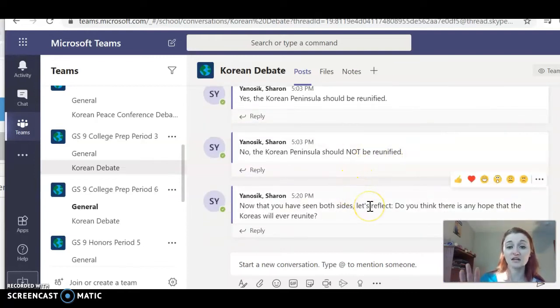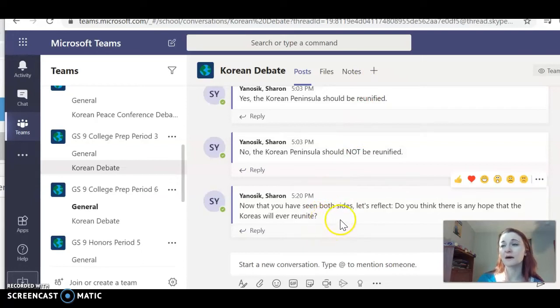Okay, so that's 3. Your 4th post is this last question. It is a reflection, and this is not the yes or no. This is more, you've done all this research. You've seen all the responses that are possible in those first 2, right? So now you're going to have to figure out, do you think there's any hope for the Koreas that they will ever reunite? Okay, so think about it.